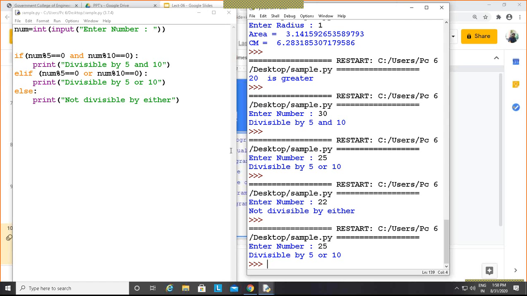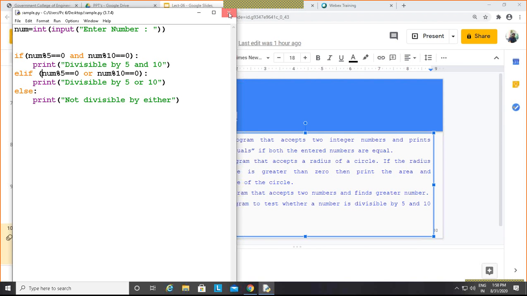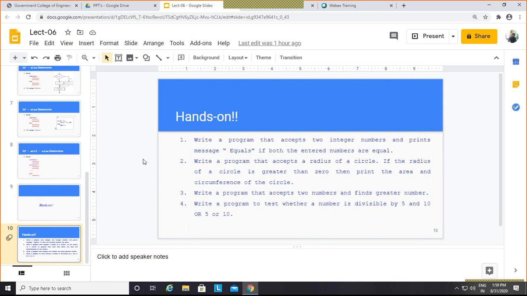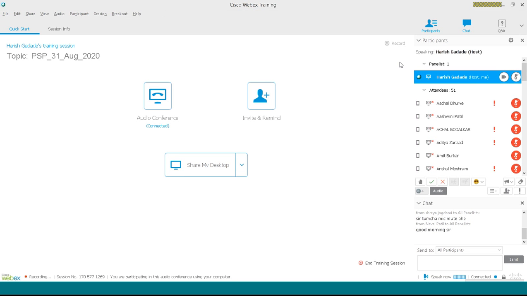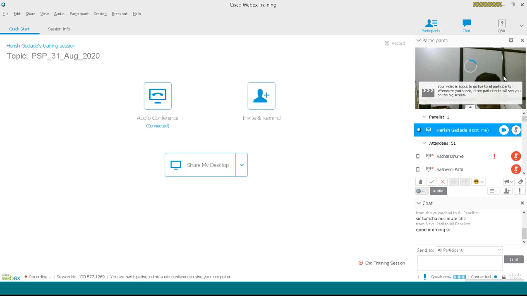I think this is enough for today's lecture. I think you might have understood this concept because the concepts are very simple. You already know these concepts. We only revised them, and the syntax was somewhat different over here, right? So if you are having any query, you can ask me. I'll stop sharing the screen. So if you are having any query, you just ask me.